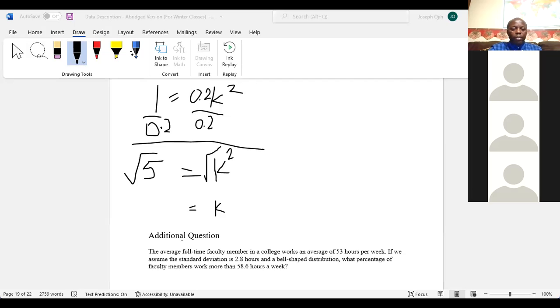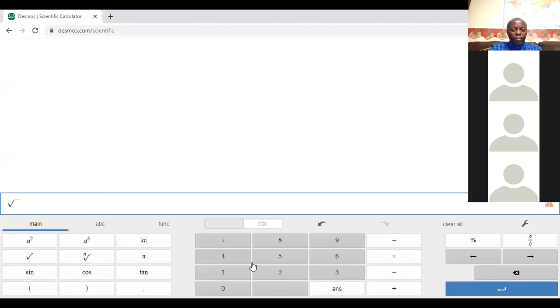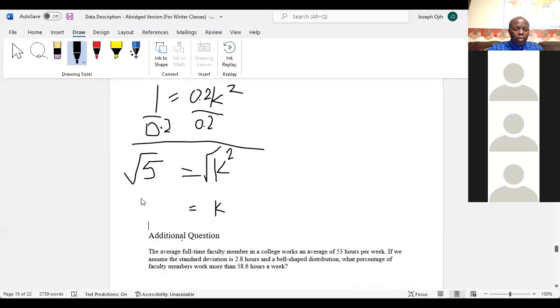Square root of 5 gives us 2.236. If you round this, it gives us 2.24. That's our k, 2.24.